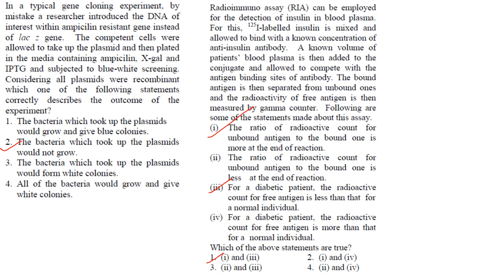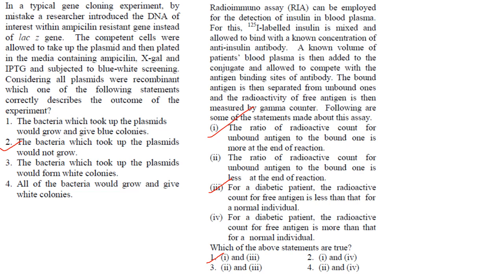So in this gene cloning experiment, what did the researcher do? He introduced the DNA into the ampicillin resistance gene instead of the lacZ gene. Then he prepared the competent cells and transformed the competent cells with this plasmid. Then he plated the competent cells which have taken up the plasmid onto a medium containing ampicillin, X-gal and IPTG and subjected to blue-white screening.